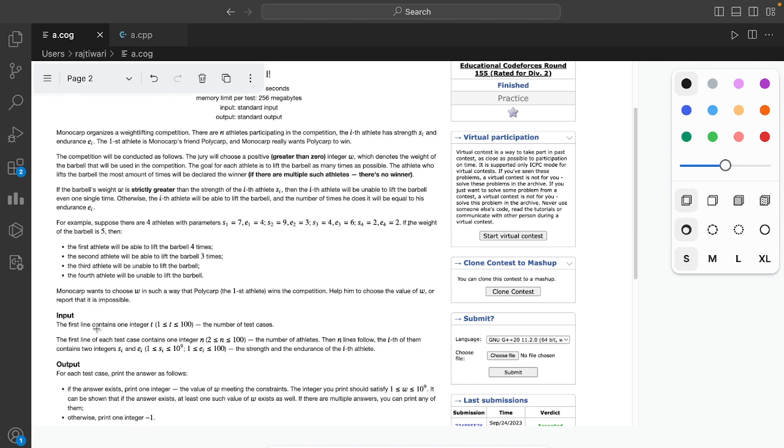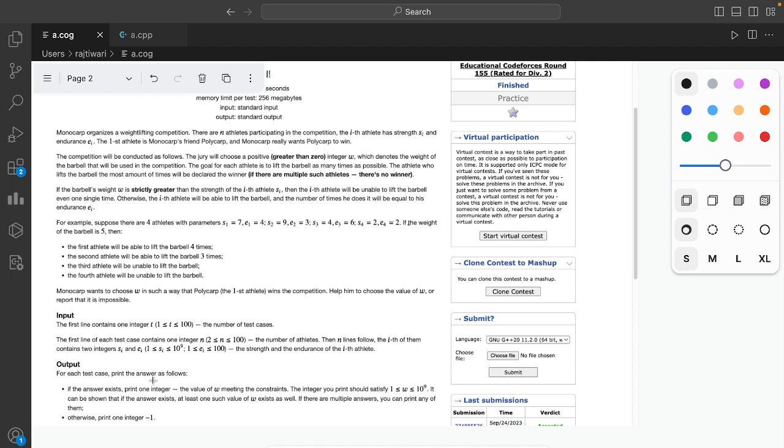So let's see the input. The input contains a number of test cases. Then the first line will consist of an integer n, which is the number of athletes, and the first one of them will be Polycarp. And then there will be n lines following that, telling about the contestants. So each is like Si Ei: the first one is strength and endurance, then the second one is strength and endurance.